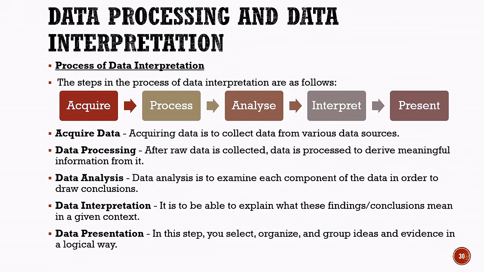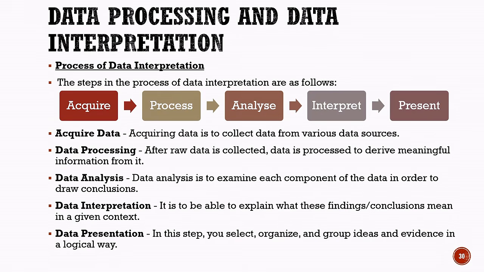The third step is data analysis. Data analysis involves examining each component of the data in order to draw conclusions. The fourth step is data interpretation. In this step, we explain what the findings or conclusions mean in a given context. The final step is data presentation.